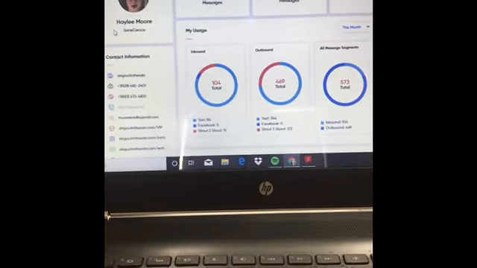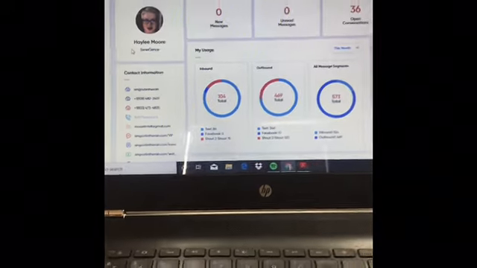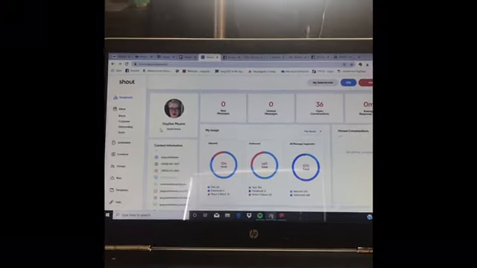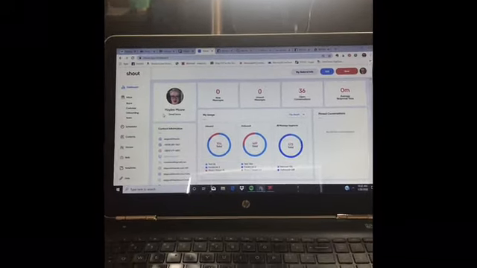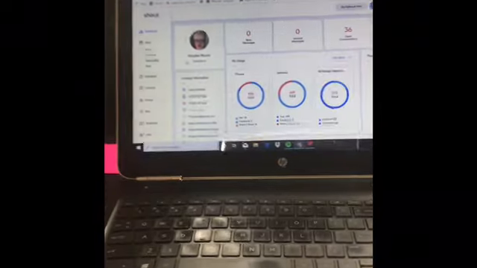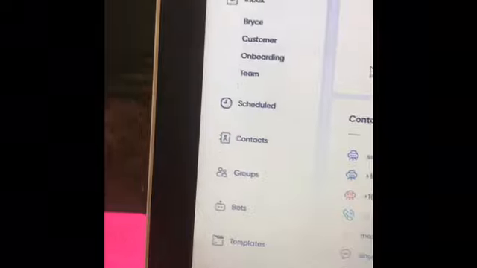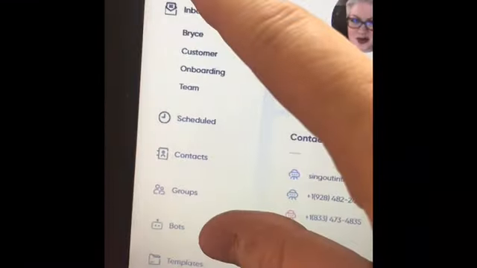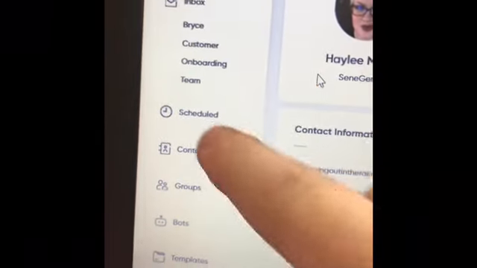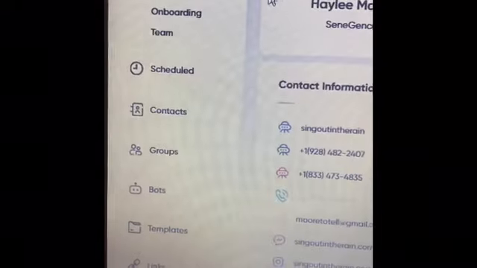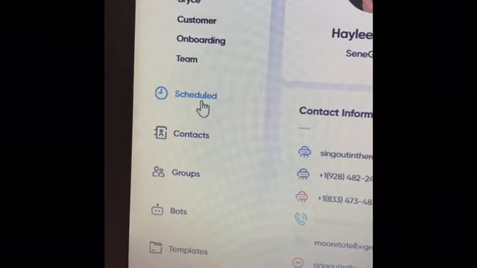Let me flip you around. So this is my dashboard. What you're going to see when you pull it up is your own dashboard. The dashboard includes all your goodies in it, all the good stuff. But what I really want to focus on right now is this part over here. So you have your dashboard, then you have your inbox. Those are my particular inbox. Gonna ignore everything under there for now.